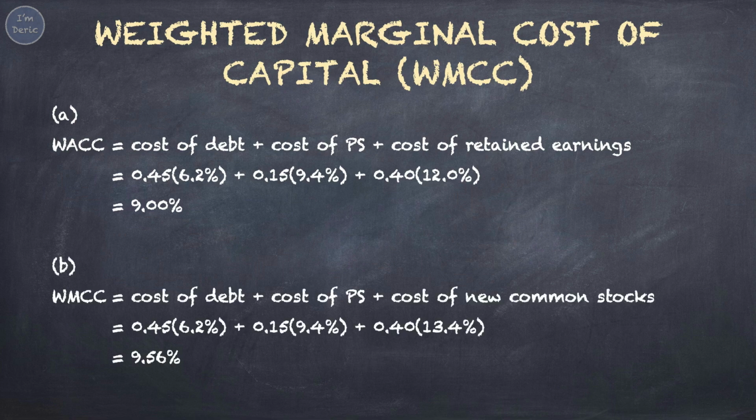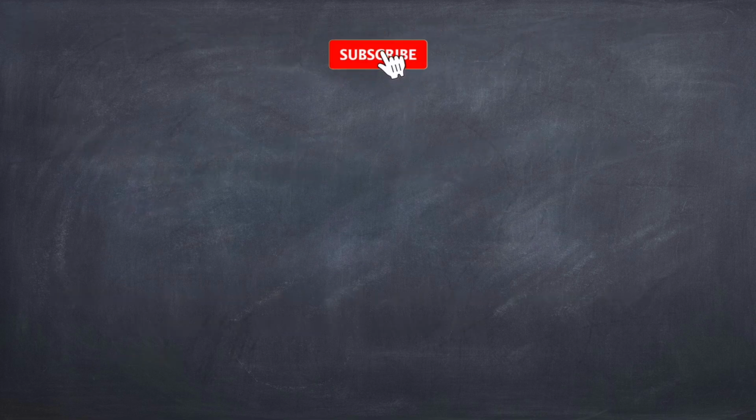For the second part, to get the WMCC, we take cost of debt, plus cost of preferred stocks, plus cost of new common stocks, WMCC equals 9.56%. Because the cost of new common stocks is higher than the cost of retained earnings, that's why WMCC is higher than WACC.